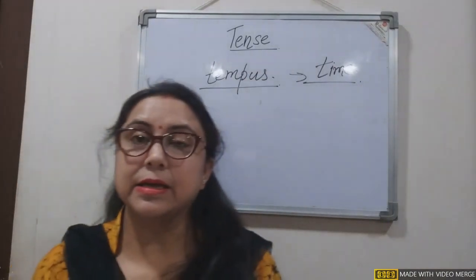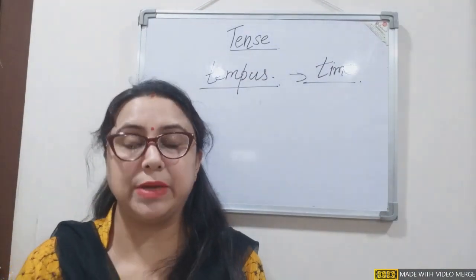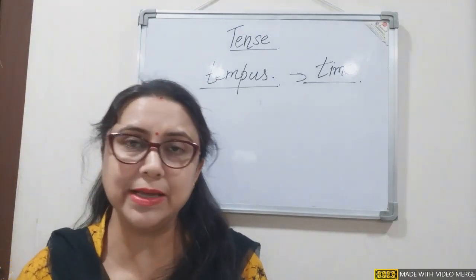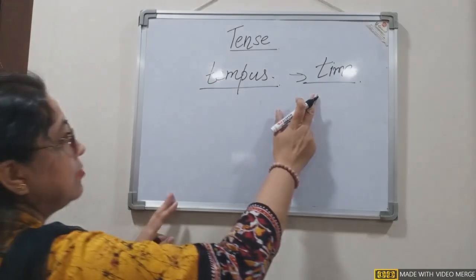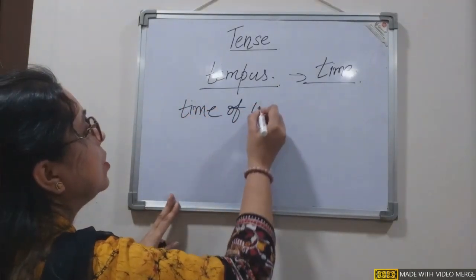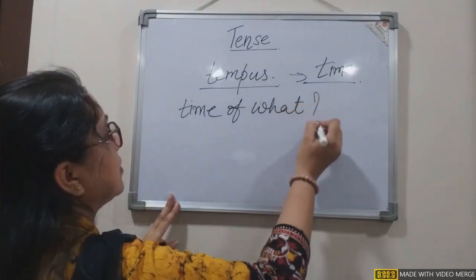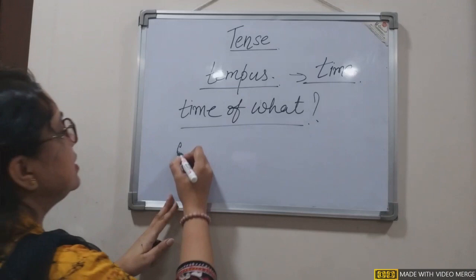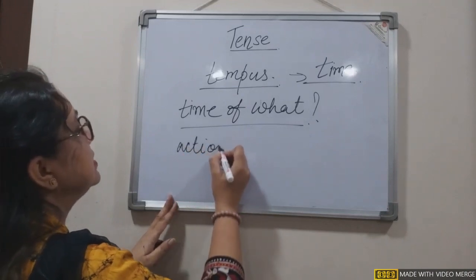Going back to grammar, let us understand the first thing, that is, time of what?